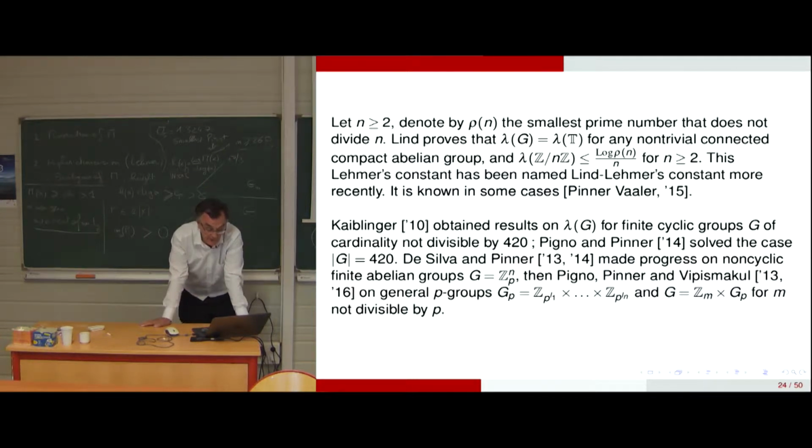And Dasilva and Pinner made progress on non-cyclic finite abelian groups, like powers of Z_p, and Pinner and Vipismakul on the general p-groups, and also on G, the product of Z_m times G_p, with m not divisible by p, so an extension as a direct product. So there is a certain information on this Lind-Lehmer constant.